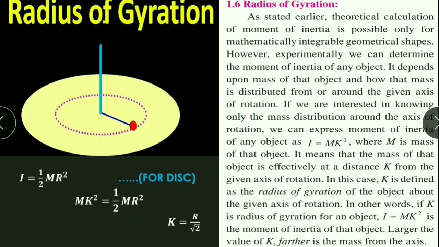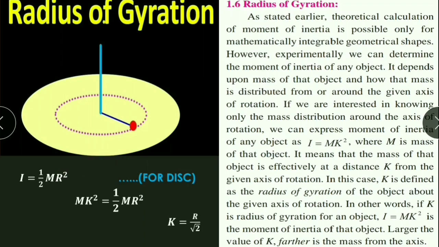Here we can consider an object of any shape. Objects of different shapes have different values of radius of gyration, and radius of gyration also depends on the position of the axis of rotation, because radius of gyration depends upon mass distribution around the axis of rotation.